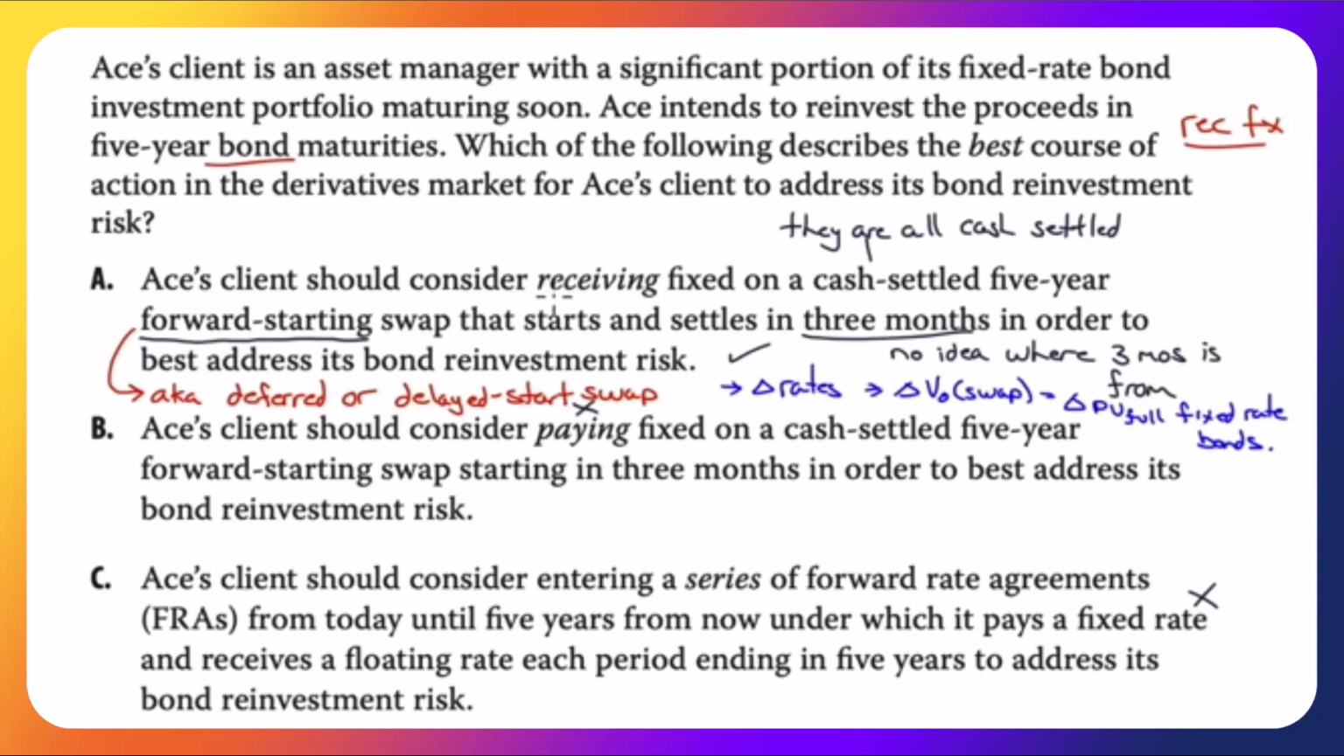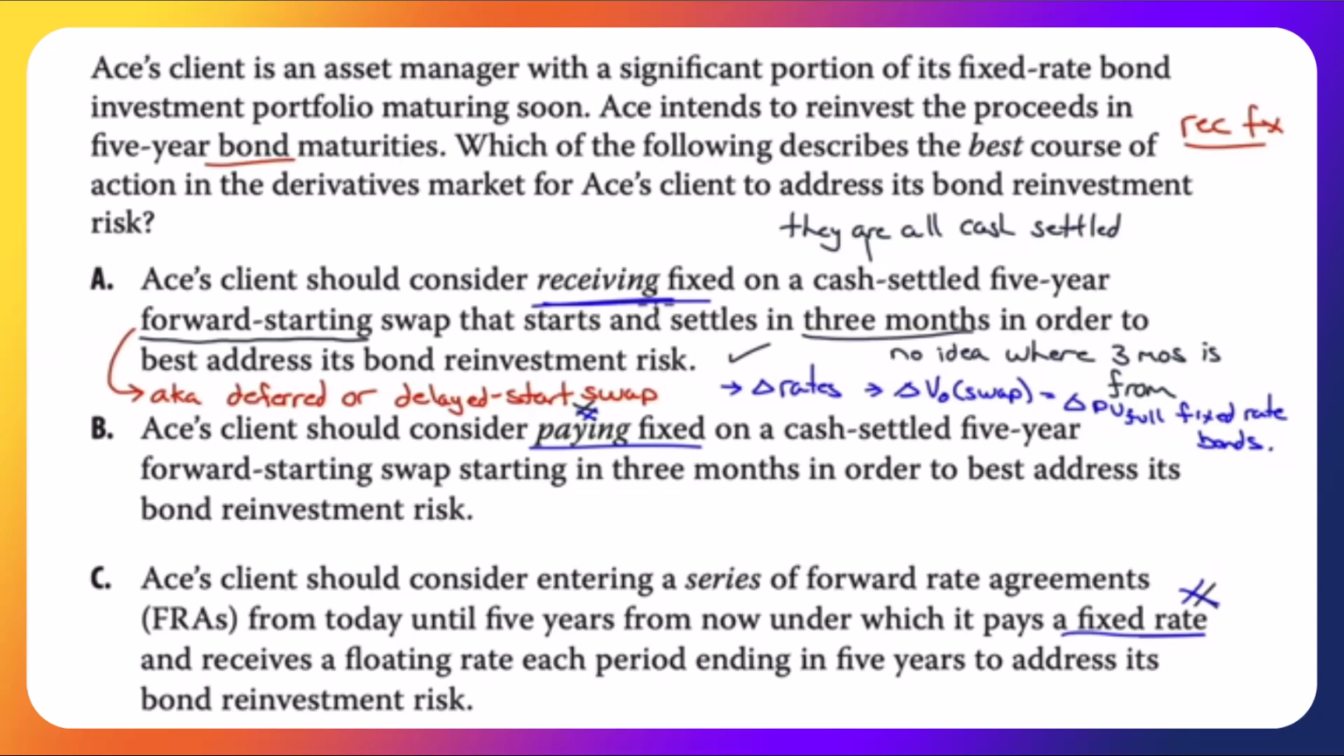ACE's clients should consider receiving fixed. ACE's clients should consider paying fixed. And ACE's clients should consider entering a series of forward rate agreements from today until 5 years from now under which it pays a fixed. We can get rid of these two because they say pay. We're going to be receiving. The rest of this question might have caused you some confusion, meaning that you probably couldn't answer it. You probably looked at them and go, I don't think it's any of them. So let's go through A and see if we can fix some of this stuff.